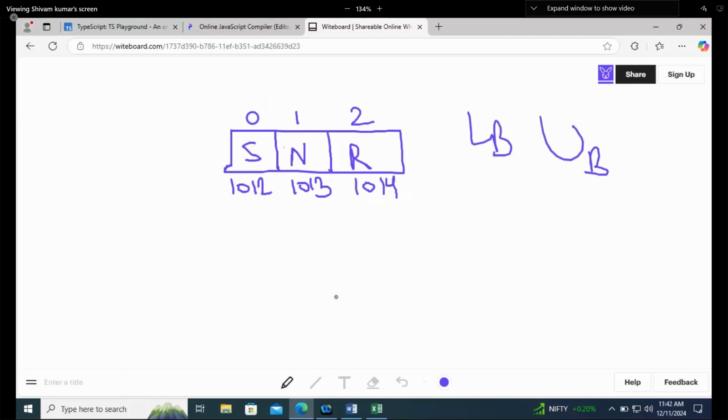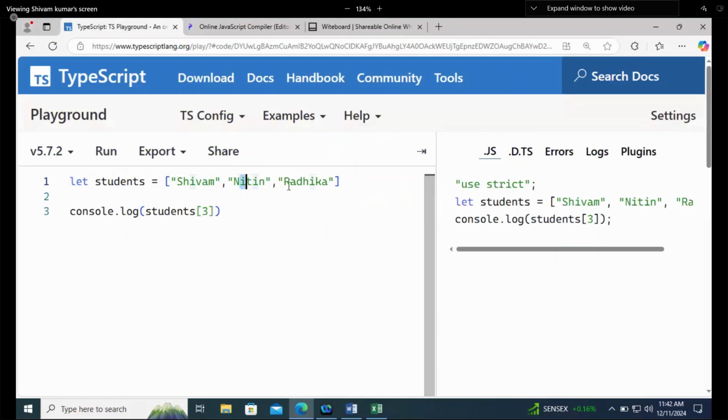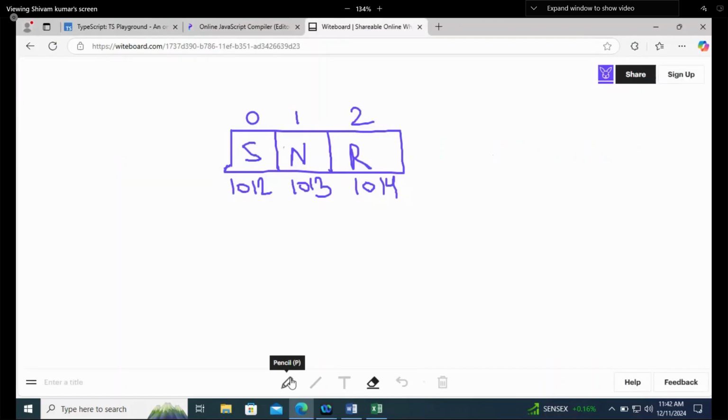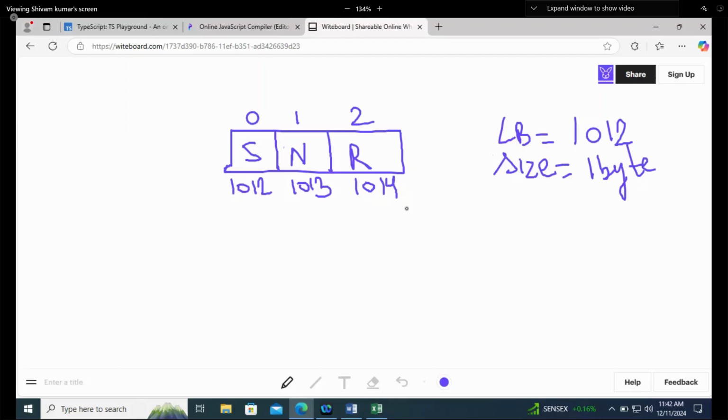Now there was a formula with lower bound and upper bound. They say something like this. This is my array. I will provide the value as lower bound. Lower bound means the memory address from which your array is starting. This is the lower bound. Then size: what is the size of one element? That is 1 byte. Now we don't know the case, and I will do a calculation using these two values.